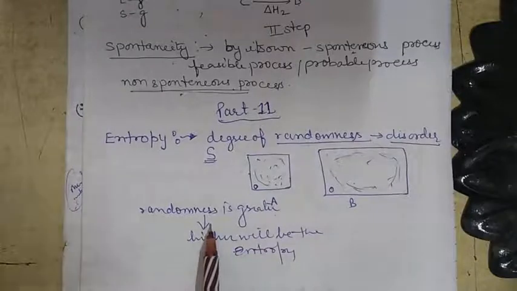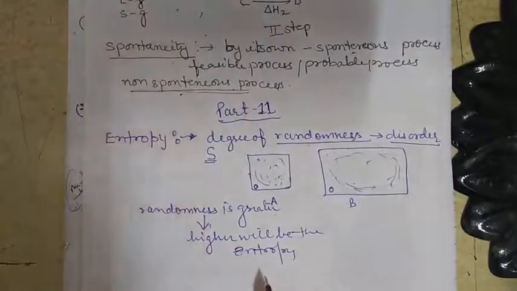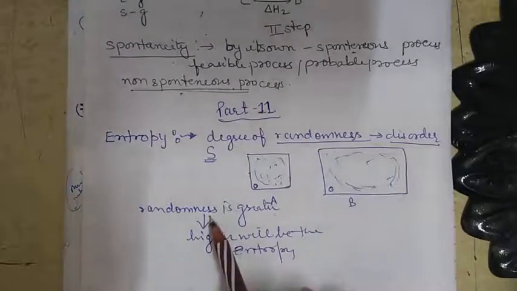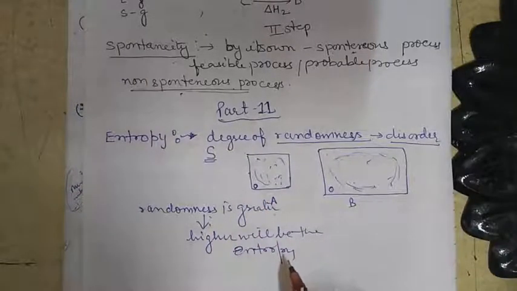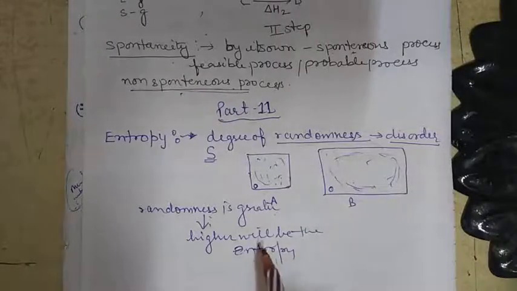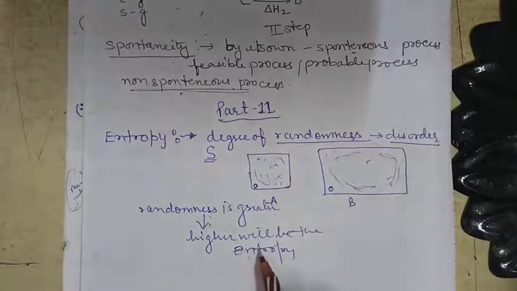If randomness is greater, higher will be the entropy, and if randomness is lower, then entropy will definitely be lesser or lower in that case.